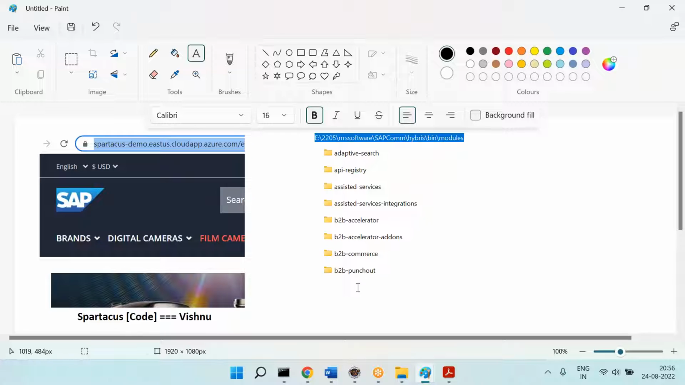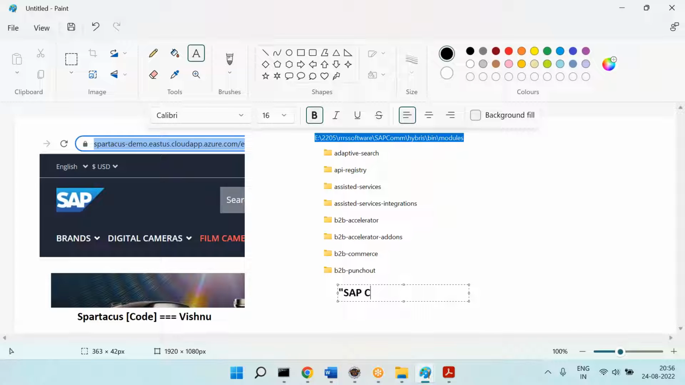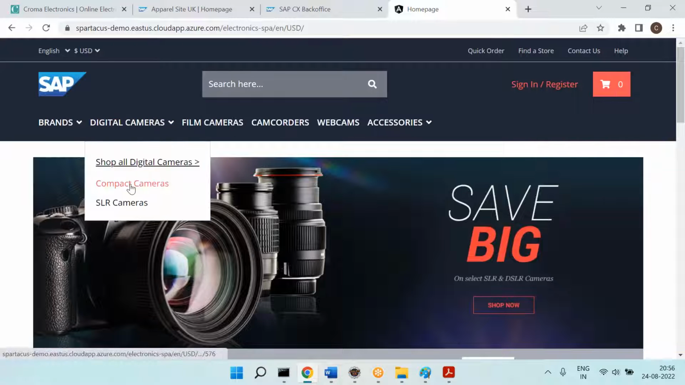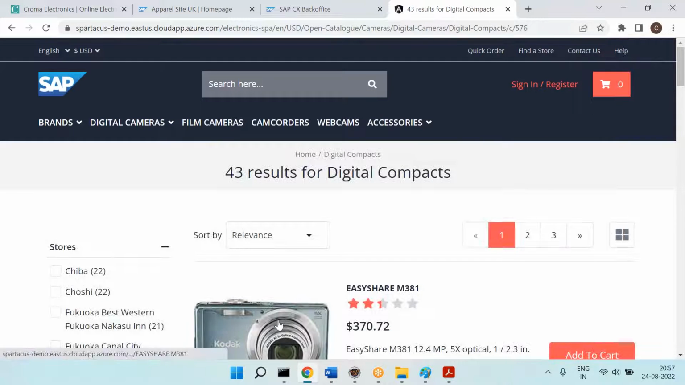So this is the SAP commerce and this is the Spartacus. SAP commerce means what? Products, carts, users, orders and all. What is the meaning of commerce? Product, carts, users, orders, checkout, all those things. Now can you see this one? This is the Spartacus, right? Now I click on this. When I click on this, it is getting the data from the commerce system.